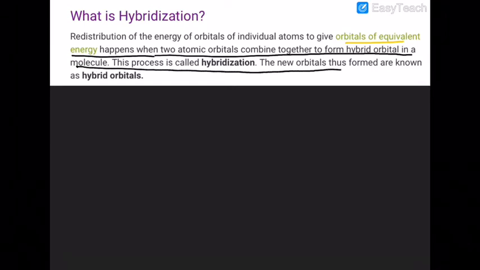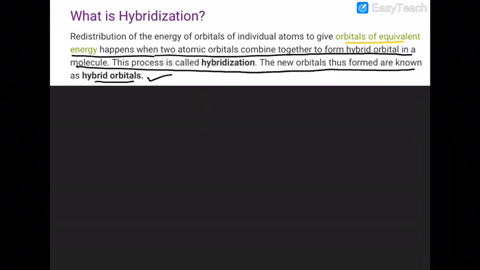It is a redistribution of energy of orbitals of individual atoms to give orbitals of equivalent energy. This happens when two atomic orbitals combine together to form a hybrid orbital in a molecule. This process is known as hybridization, and the newly formed orbitals are called hybrid orbitals.